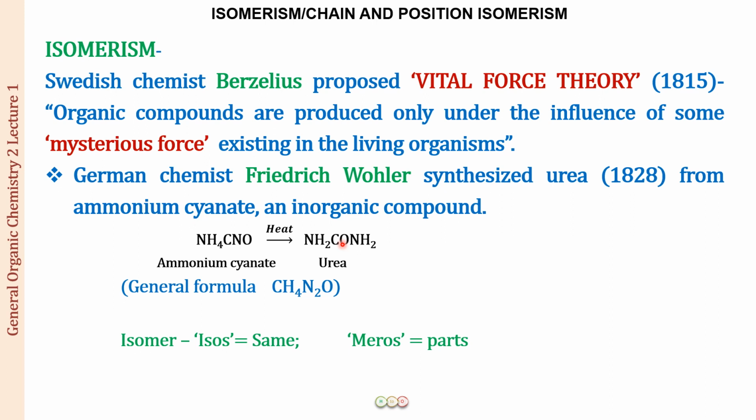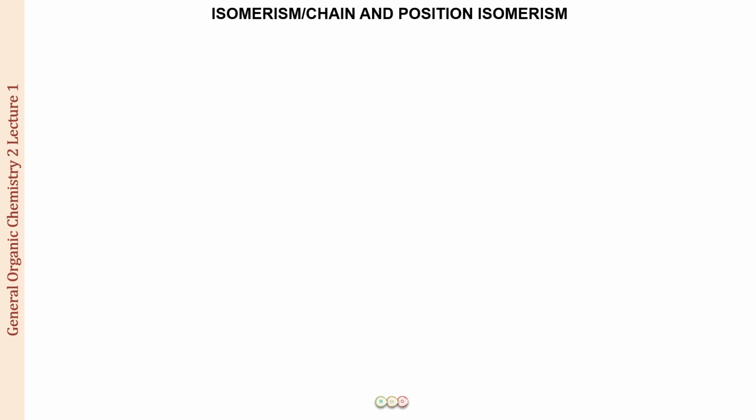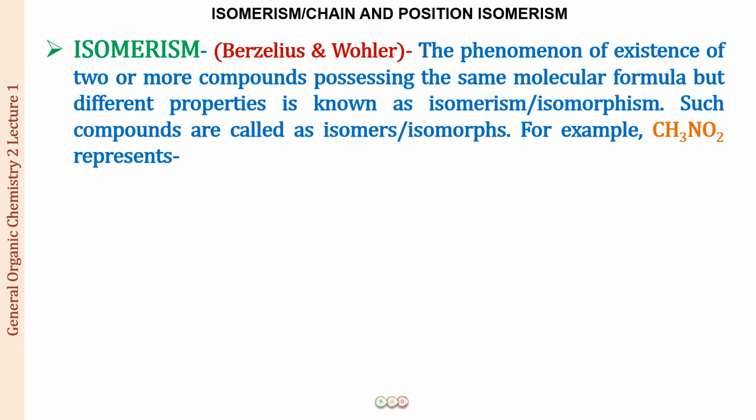So now let us have a definition of this. Isomerism was a term coined by Berzelius, and you can say along with him his student Wohler. The term means the phenomenon of existence of two or more compounds possessing the same molecular formula but different properties.